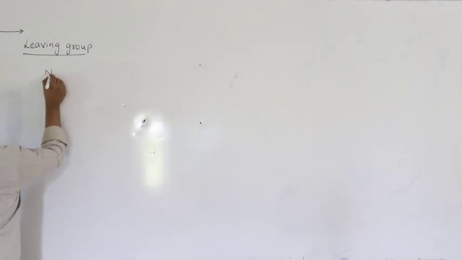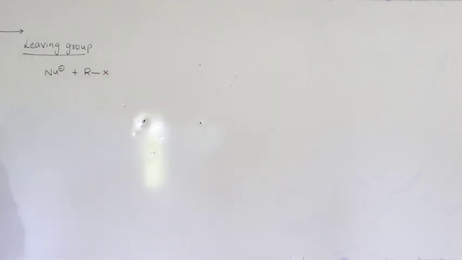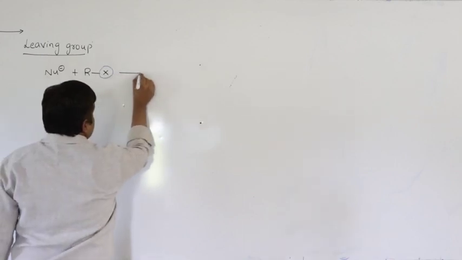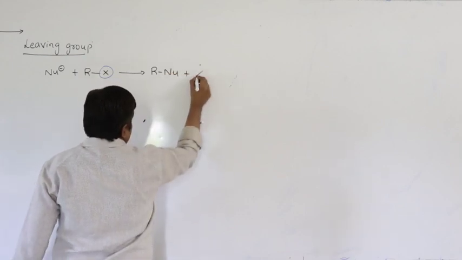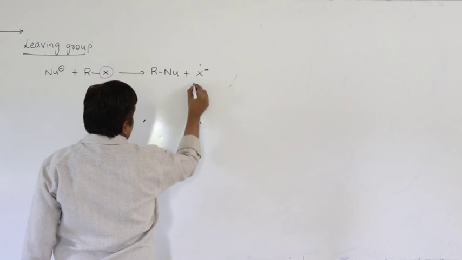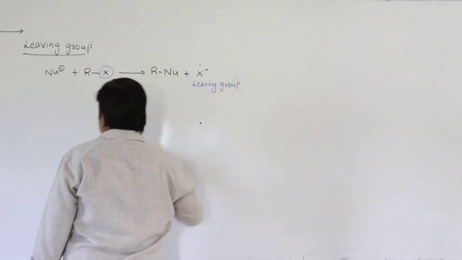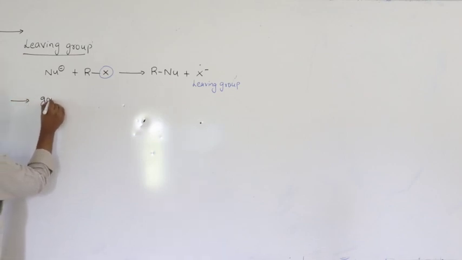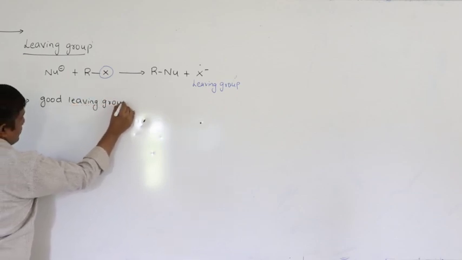In nucleophilic substitution reaction, nucleophile replaces halide ion. Nucleophile replaces this halogen or halide ion, which we call it as leaving group. So this is a general representation. So today's topic is what is a good leaving group. What is the characteristic of a good leaving group?